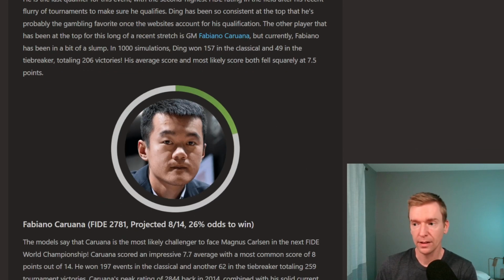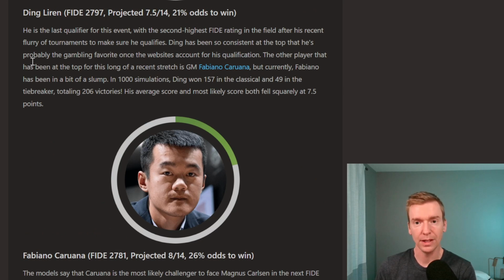Liren. So now we're getting up to the 2 favorites, in my opinion. I think Hikaru and Alireza are kind of tier 2 in this event, right? 3rd and 4th. Now we're on to tier 1. Liren, 2797 FIDE, projected 7.5, 21% odds to win. He is the last qualifier for the event, second highest FIDE rating in the field after his recent flurry of tournaments to make sure that he qualified.